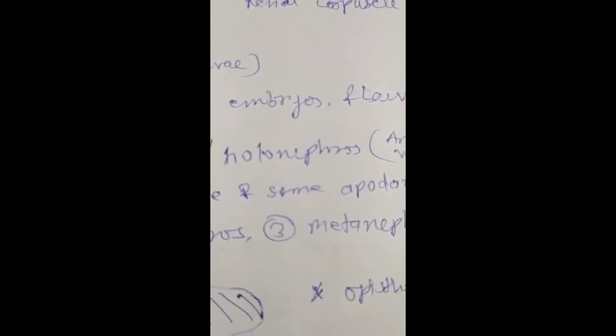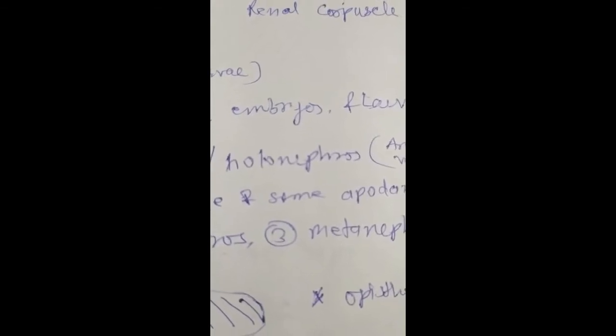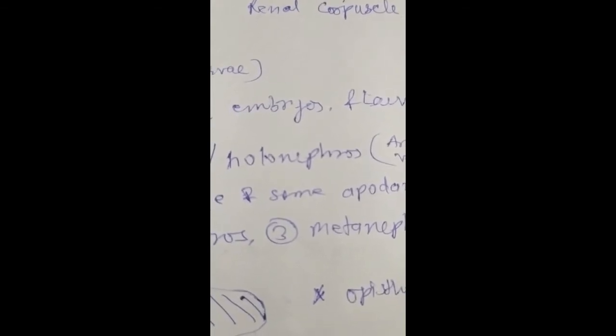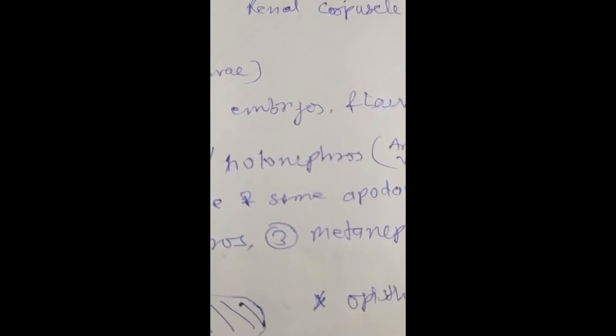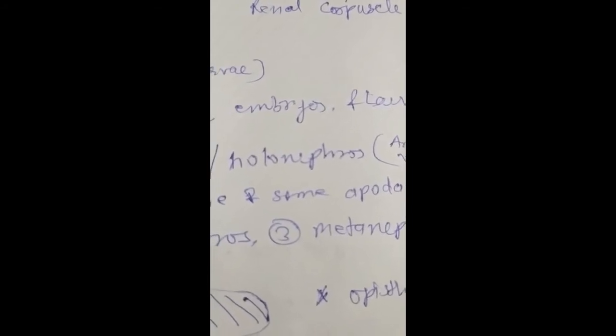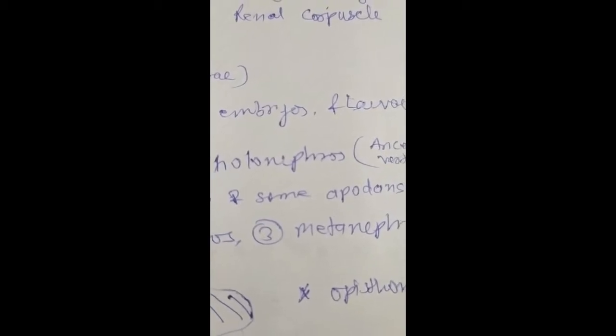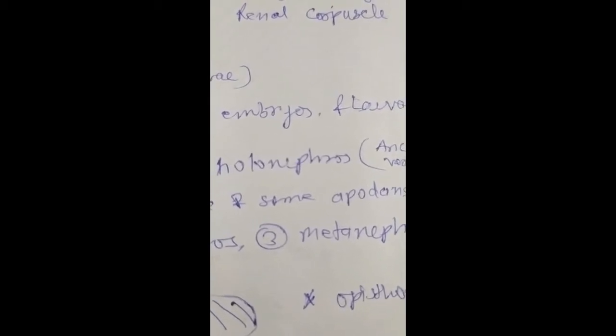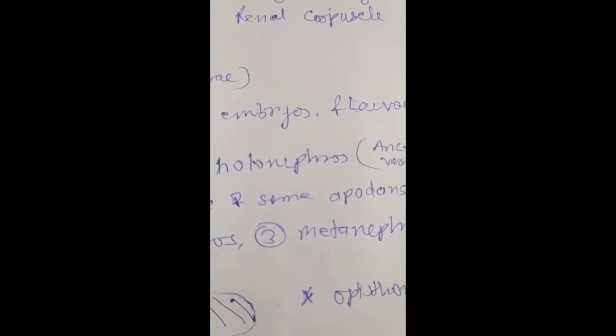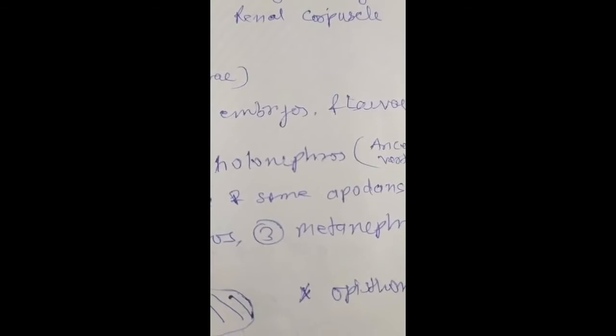In aquatic vertebrates, the kidneys are concerned mainly with the elimination of excess water absorbed in the body, and they excrete ammonia well diluted with water. If ammonia is not diluted, it is highly toxic for the animal.